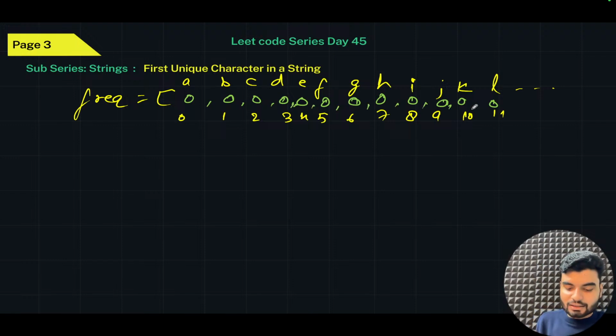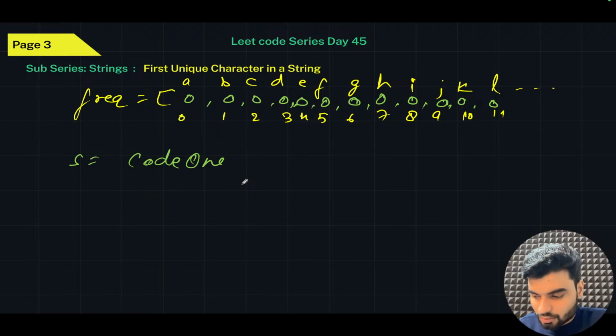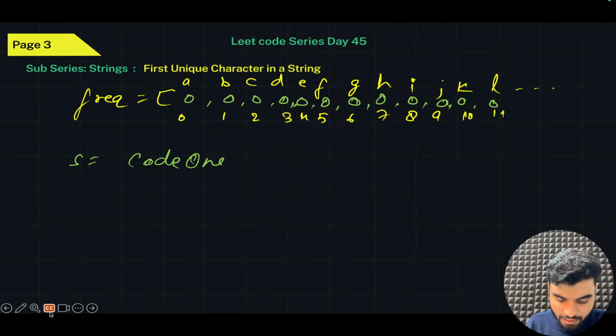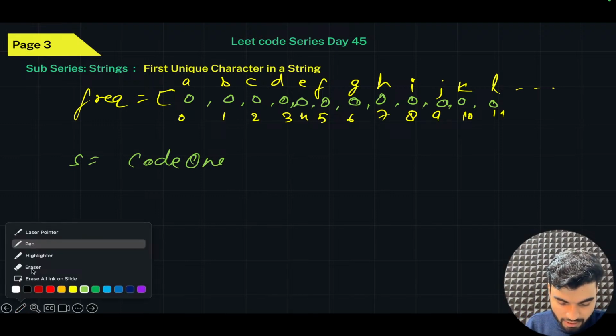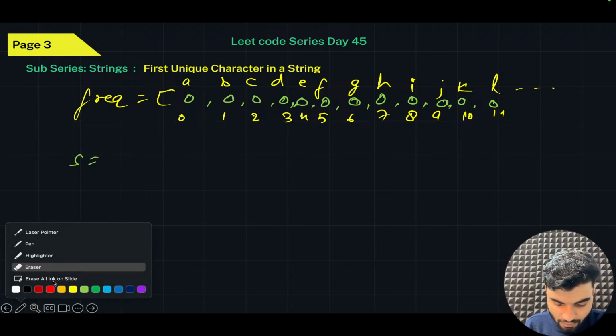0, 0. Now for example, I have a string that I have written as leetcode. I will count the frequency. Yeah, I will not take bun because I haven't used that. I just want something simple where I can utilize everything. So I guess leetcode is good.